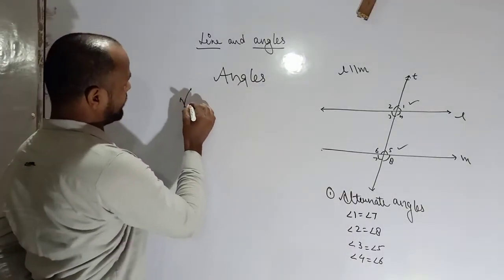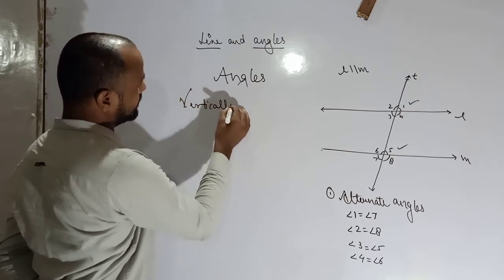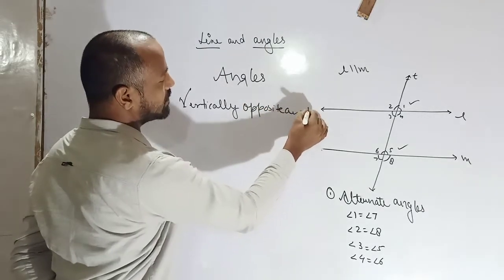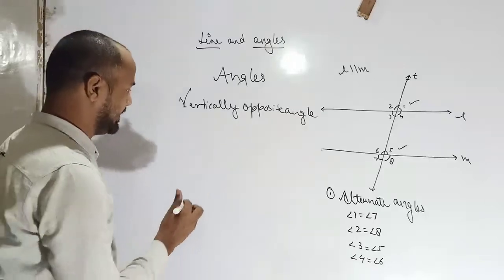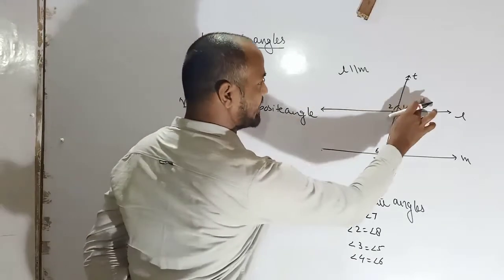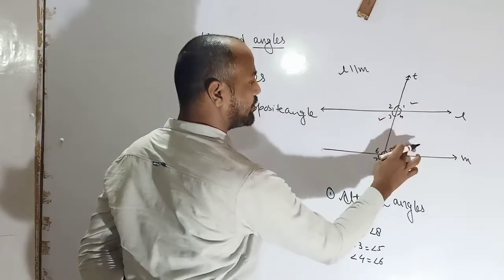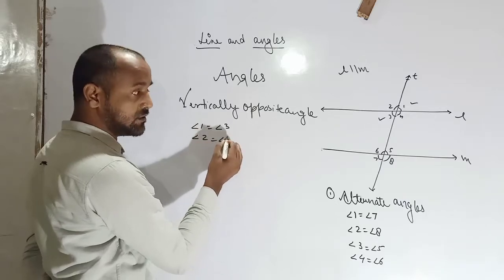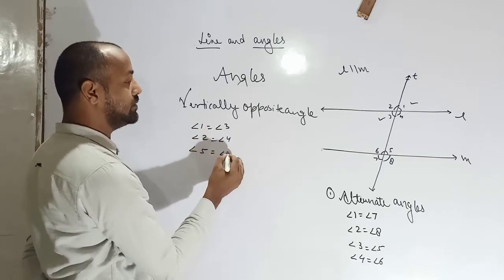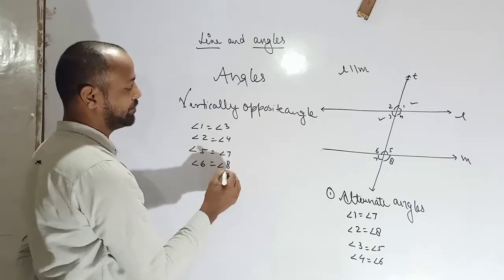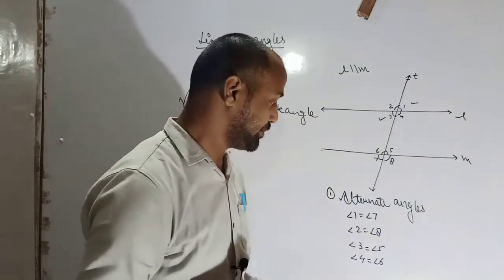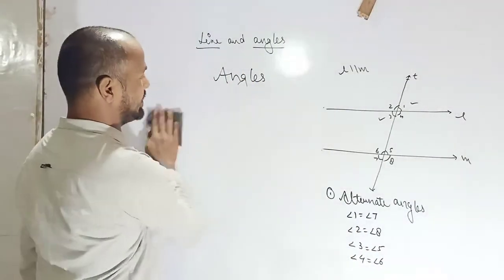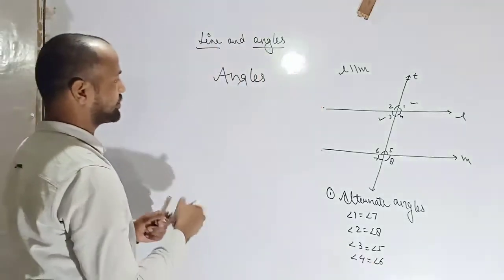Now next, vertically opposite angle. Student, vertically opposite angle means angle 1 is equal to angle 3. Similarly, 2 is equal to 4, 5 is equal to 7, 6 is equal to 8. These are vertically opposite angles. Now, please note it. Pause the video. Note it. Prepare a note.